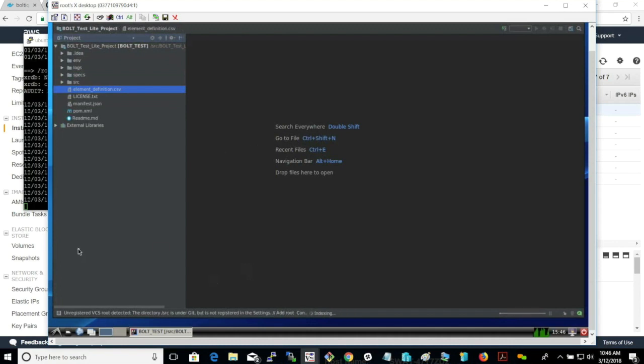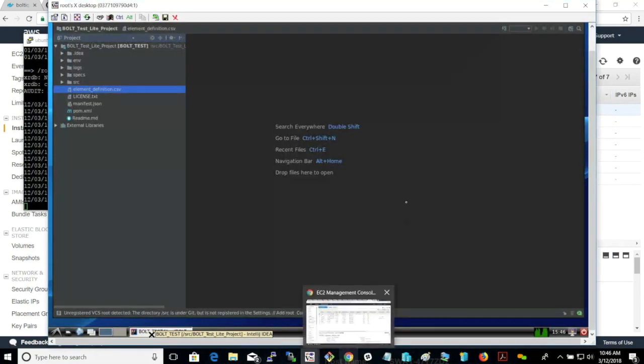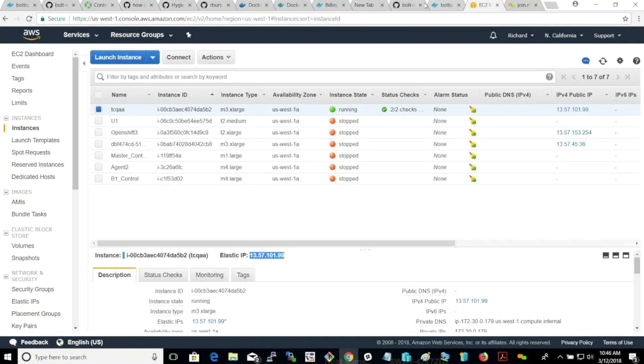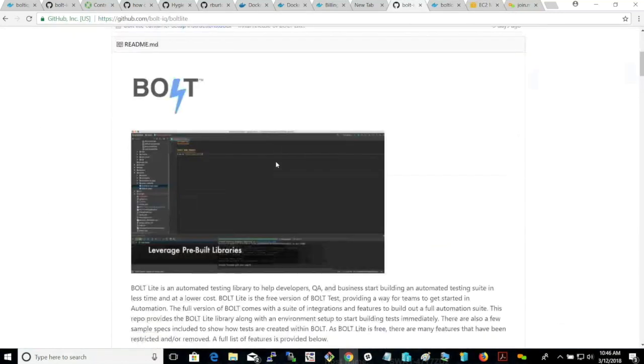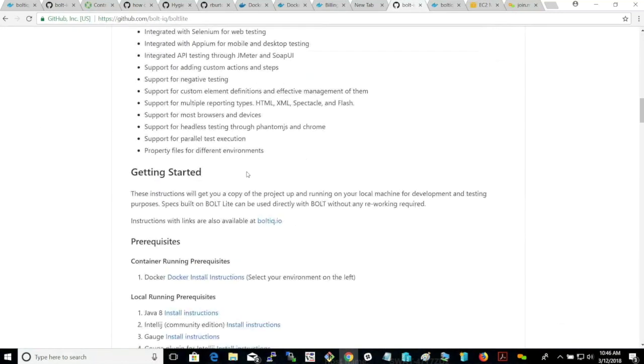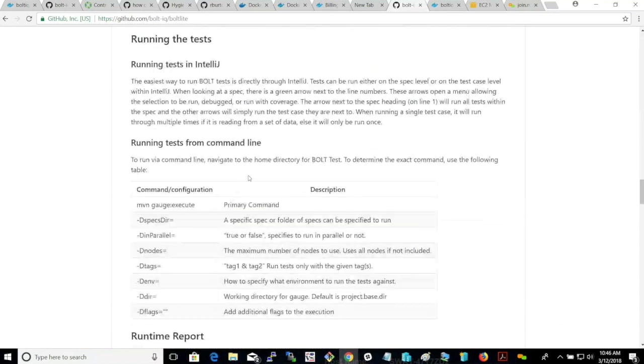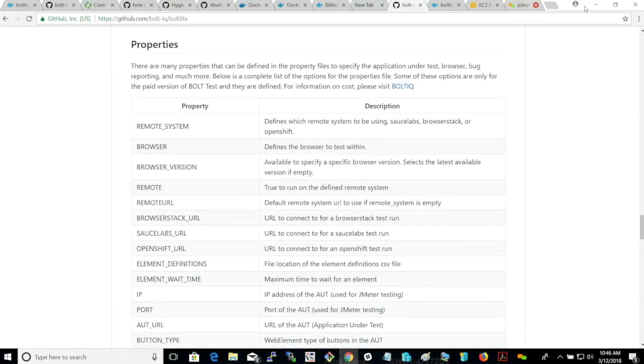Then you can go off and experiment with creating specs and experimenting with the features of the BOLT Lite framework. The BOLT Lite repo has instructions on the features and how to get started and execute your own tests.